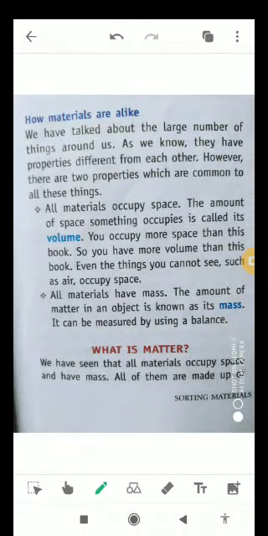Today in this video of class 6 science, I'll talk about how materials are identical or not identical, same or not same. Okay.